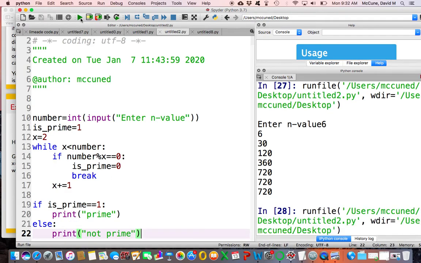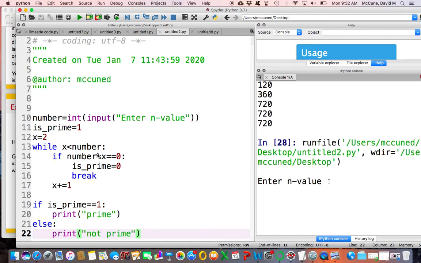Okay, so let me just run this and let's think about what's going to happen here. I'm going to enter an n value, and that n value is 15. Okay, it prints not prime. Why does it print not prime? Well, right here, number becomes 15, x is 2, isPrime is 1. As long as x is less than 15, and 2 is less than 15, I check to see if 15 is a multiple of 2. And it's not, right? 15 is not a multiple of 2. So I don't do this if statement, I just skip over it, and I increase the value of x by 1. So now x has value 3.